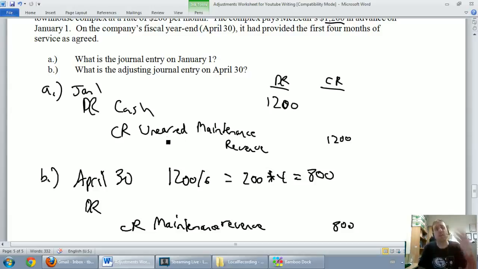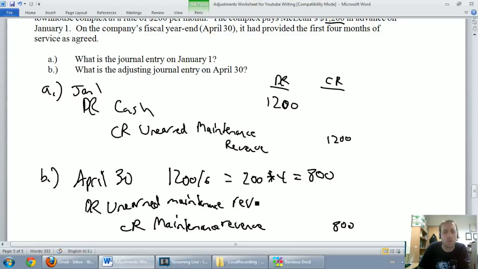Well, in this case, we're paying off a debt by doing service for them. So I'm going to debit unearned maintenance revenue, I'll just say rev for short, for $800. So debit unearned maintenance revenue, credit the actual maintenance revenue account, and you're all set.